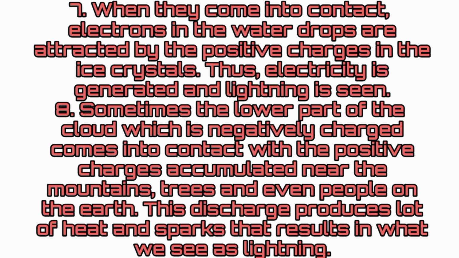When they come into contact, electrons in the water drops are attracted by the positive charges in the ice crystals. Thus, electricity is generated and lightning is seen. Sometimes, the lower part of the cloud, which is negatively charged, comes into contact with the positive charges accumulated near the mountains, trees, and even people on the earth. This discharge produces a lot of heat and sparks that results in what we see as lightning.